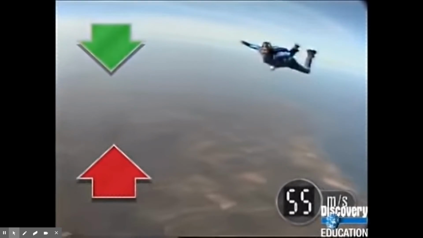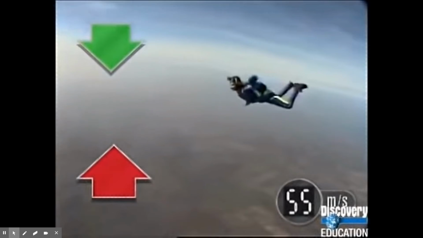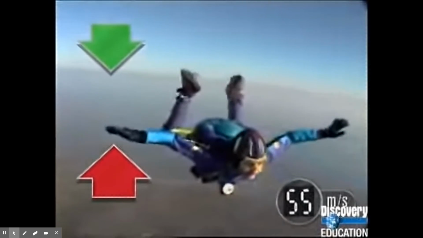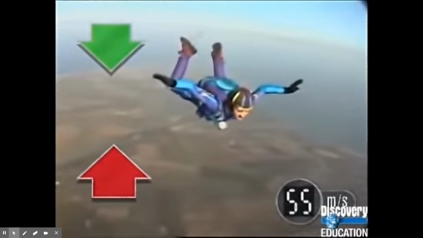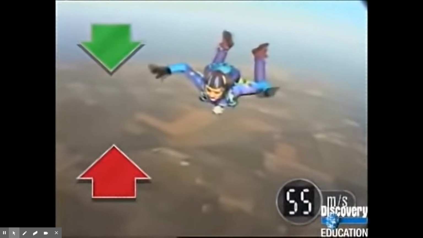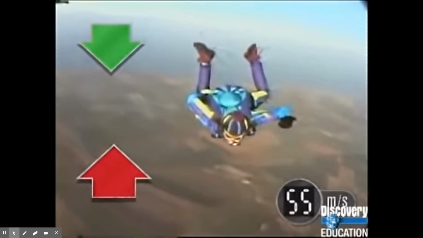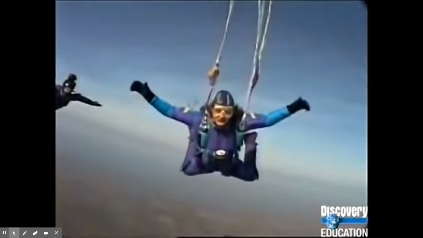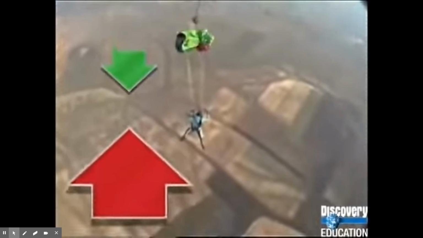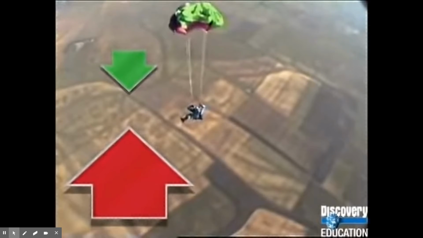When forces are balanced, the speed remains constant. That doesn't mean she stopped falling. It means she stopped accelerating. She's still doing a steady 55 meters per second, and hitting the ground at this speed isn't a good idea. To slow down, the upward force needs to be greater than the downward force. When the parachutes open, air resistance suddenly becomes much greater than gravity. The forces are no longer balanced, and this changes her speed.